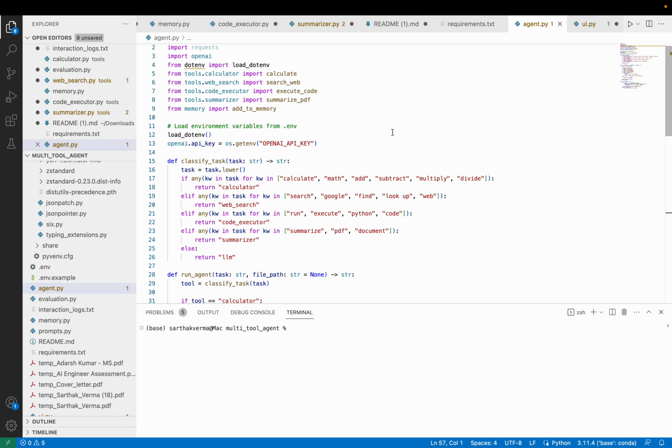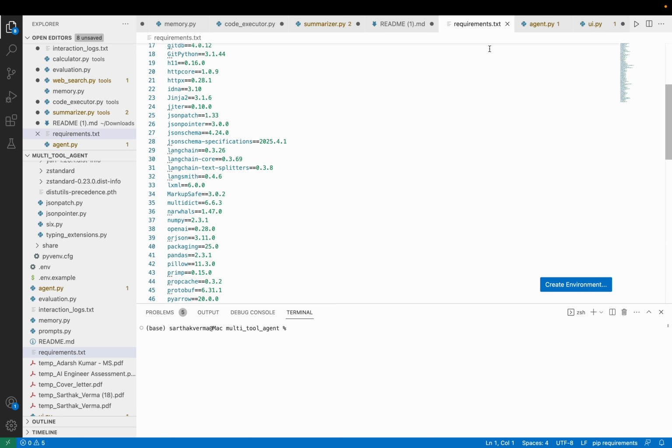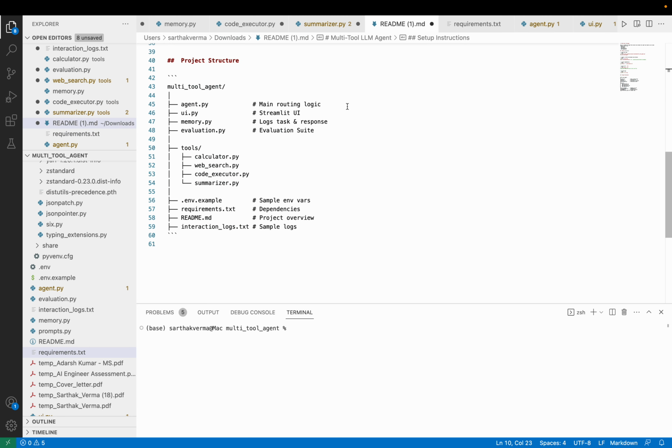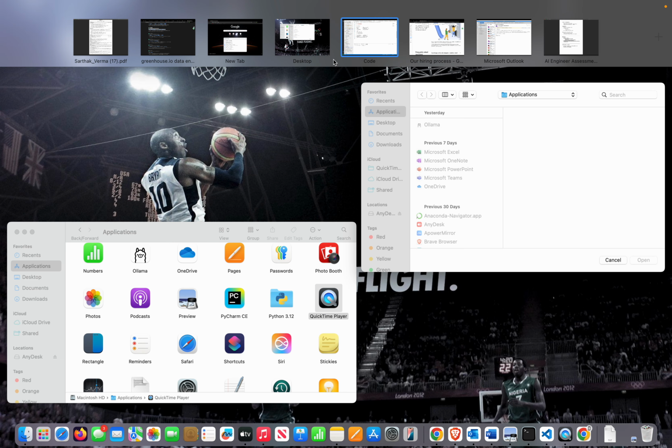So these components interact. I'll show you the basic architecture. All these components interact to process input, plan execution, choose tools, and return results, all without manual intervention. Now we'll move on to the demo.